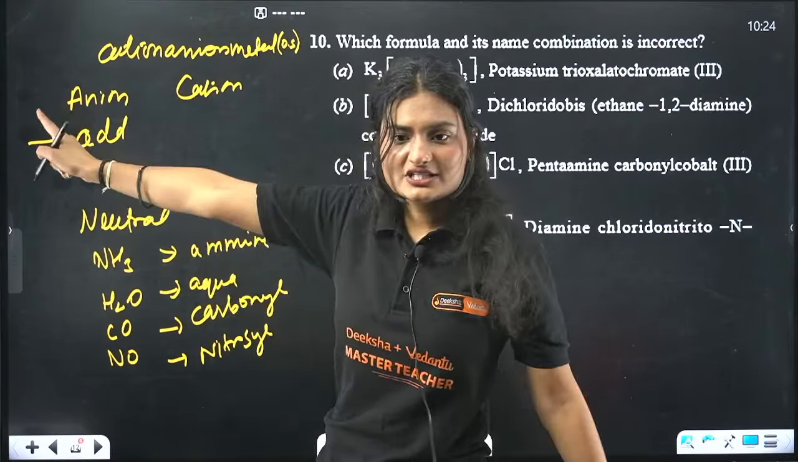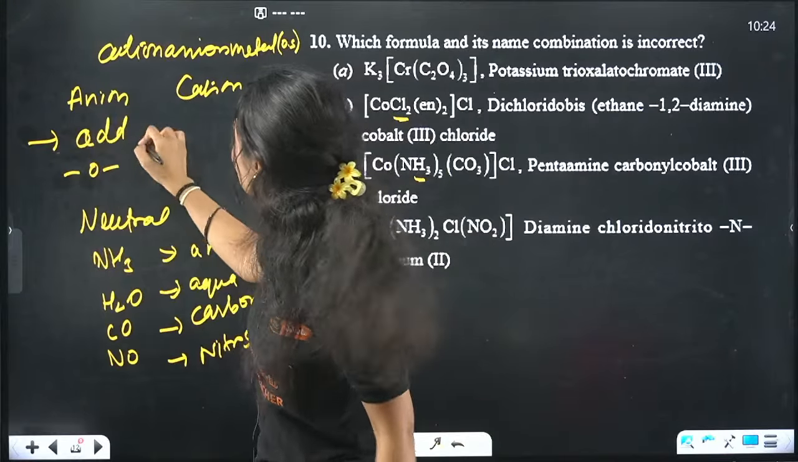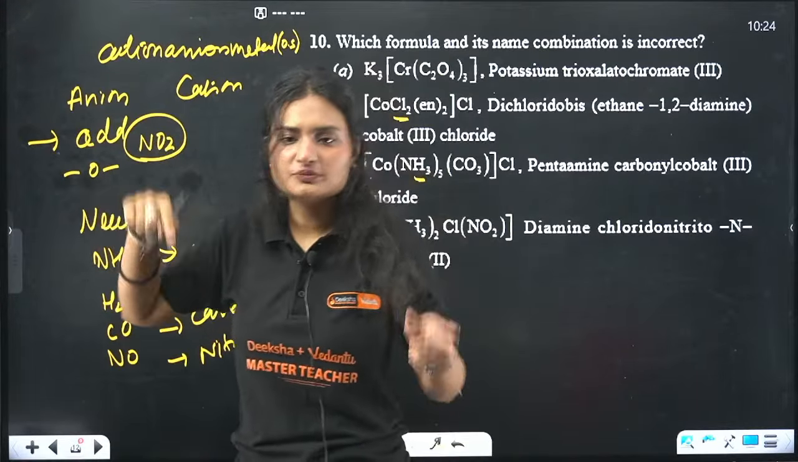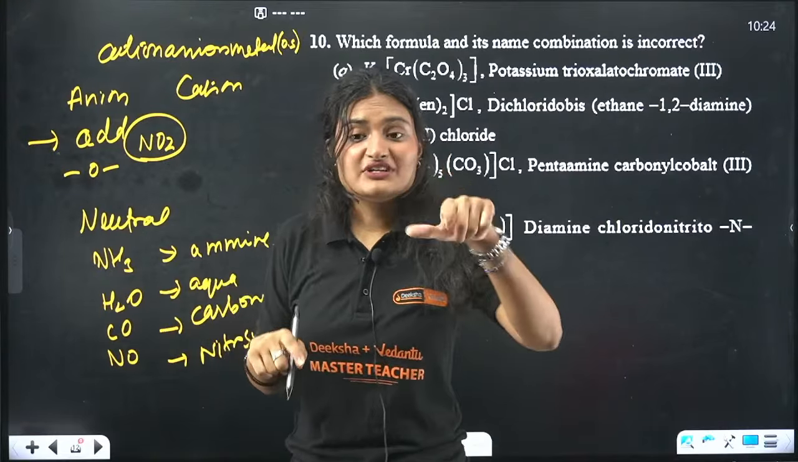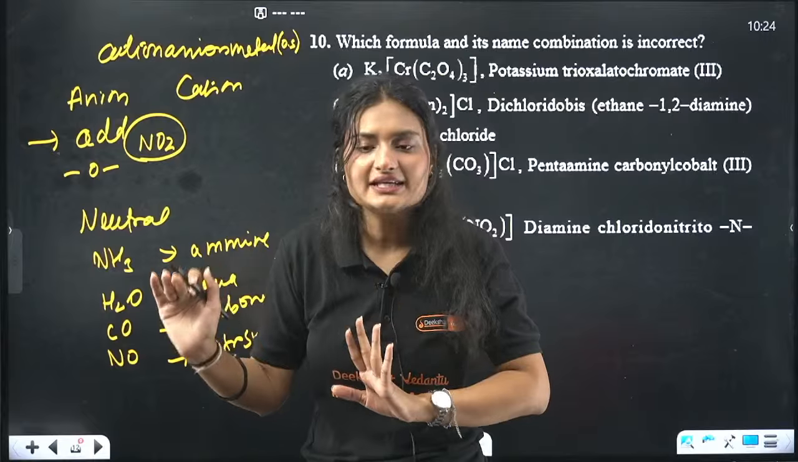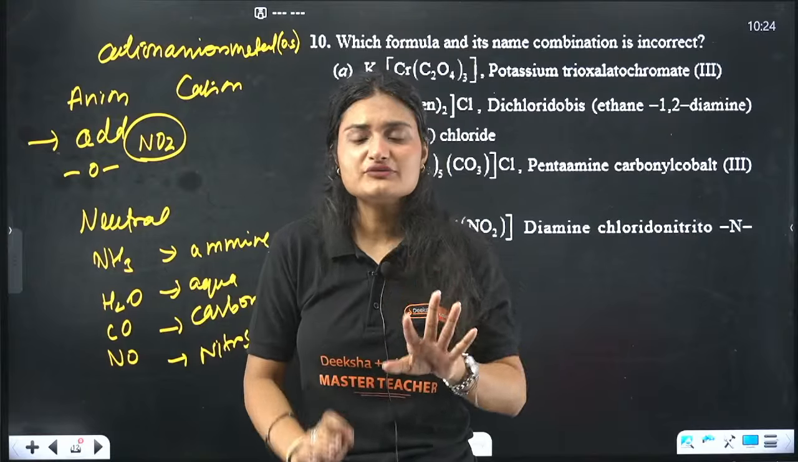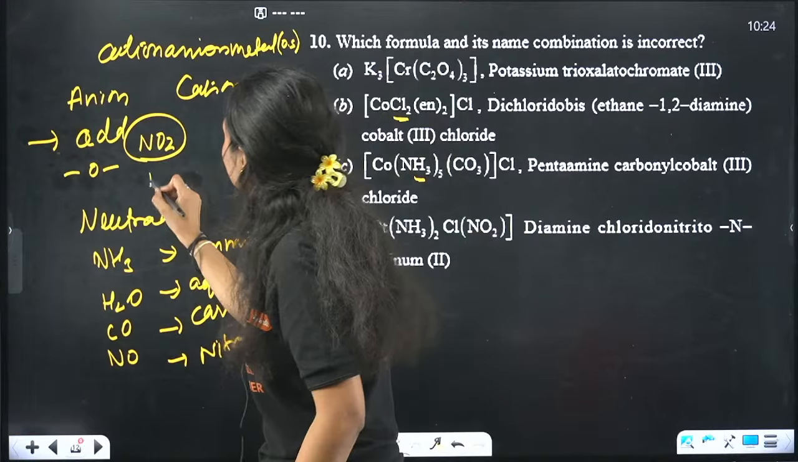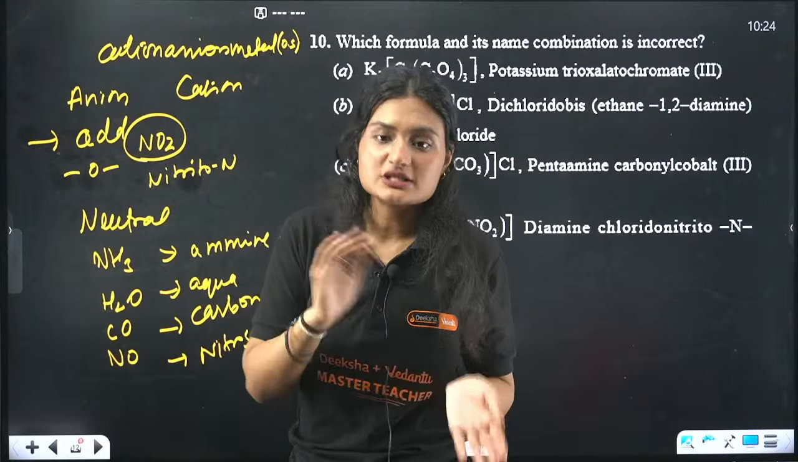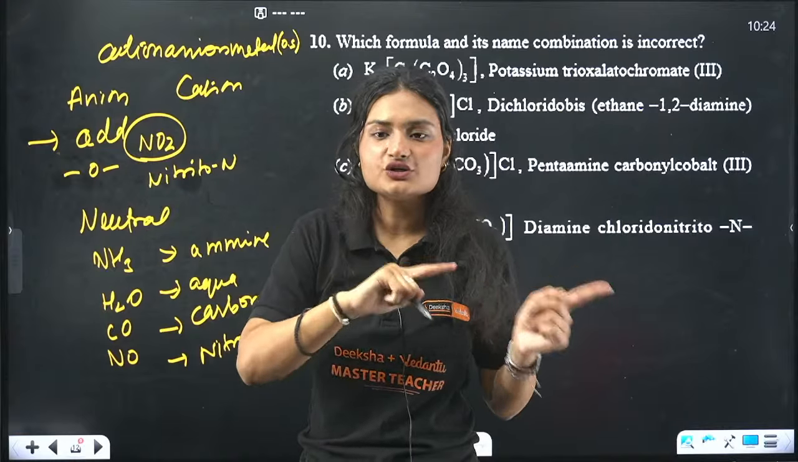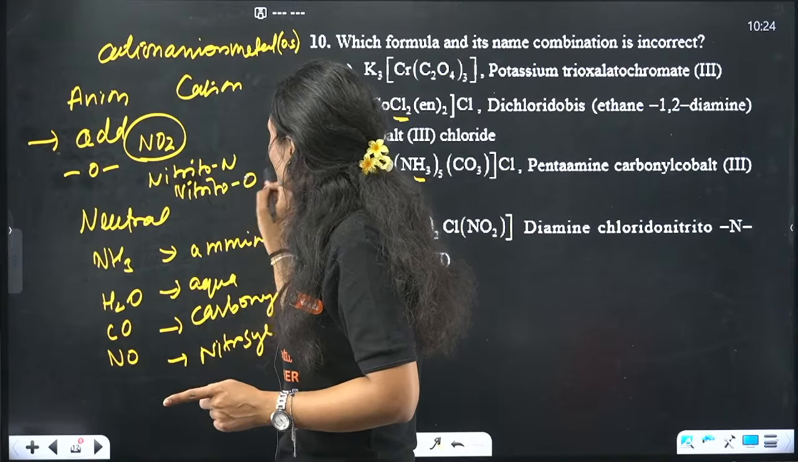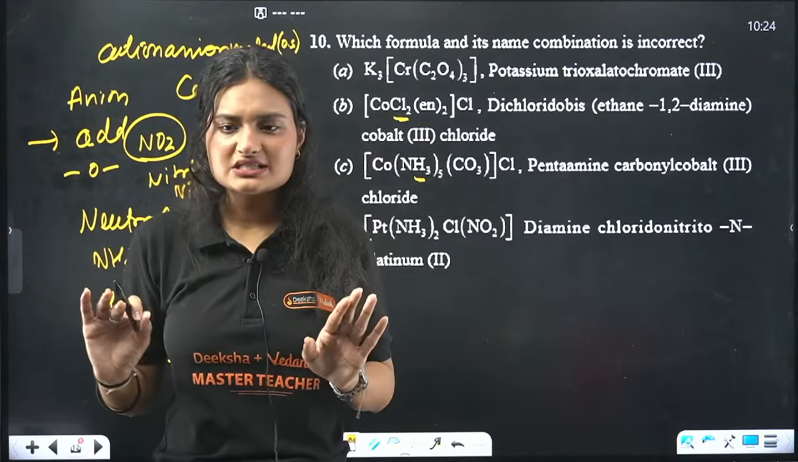One interesting one is there. In anions, you have this NO2, right? This can bond from the nitrogen side as well as from the oxygen side. So what will you do? If it is binding from the nitrogen side, it's an anionic ligand, okay? So if it is bonding from the nitrogen side, you write nitrito-N. And if it is bonding from the oxygen side, you write nitrito-O.